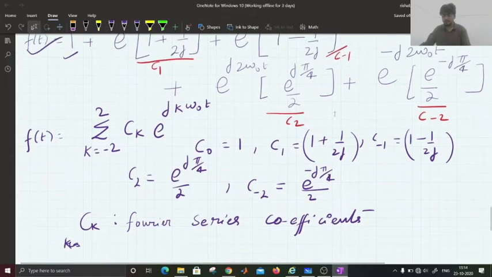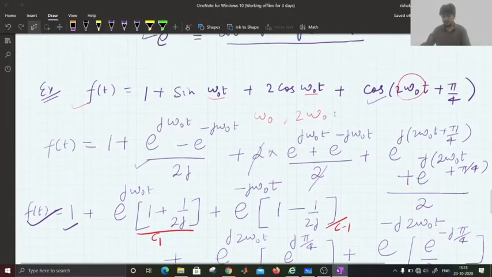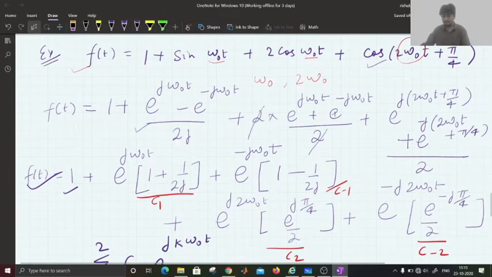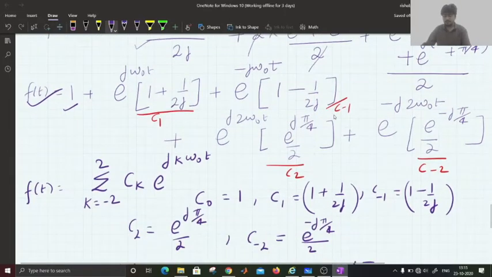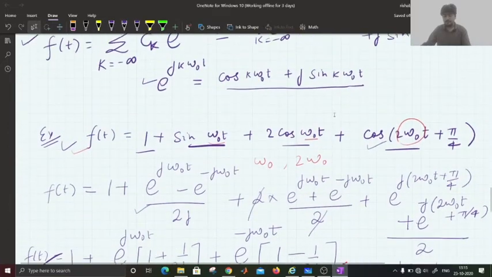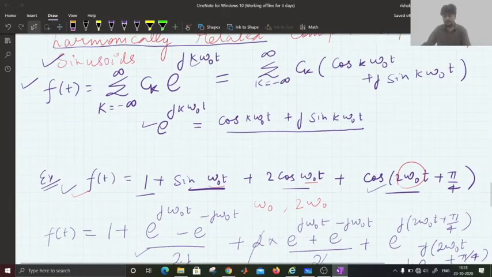So with this example, we saw how to represent any periodic signal. This was a periodic signal because it is a combination of periodic signals. So we try to represent a periodic signal in the form of Fourier series representation.